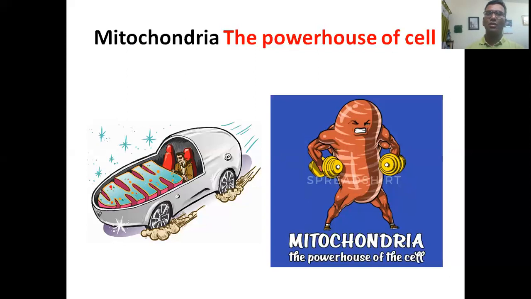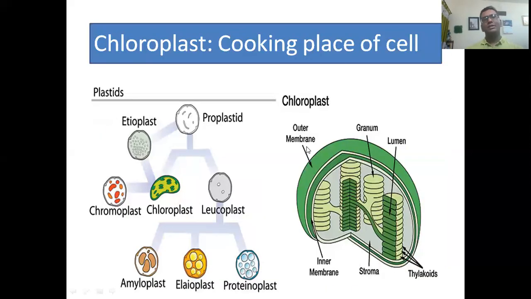That is, mitochondria is called the powerhouse or power generator of the cell. My dear students, let's come to chloroplast. Chloroplast is called the cooking place of a cell. Why is it called the cooking place or kitchen of a cell?